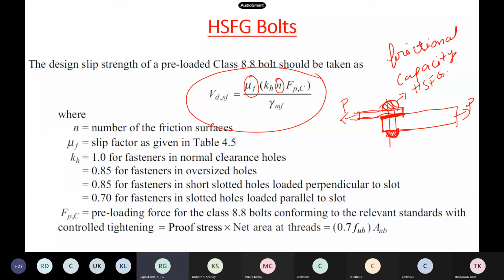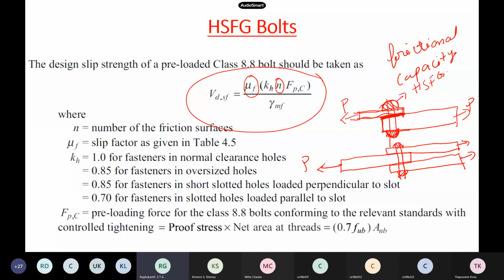You remember? Suppose it is a butt joint. Suppose I have a connection like this. One plate is here, and I have another plate like this, and a plate like this also. Then I have another plate also, which I have designed somewhere like this. You followed. So I have a bolt here. This is a high strength friction grip bolt. So now my load is like this, P here, and also some P by 2 or whatever. So this also is there.